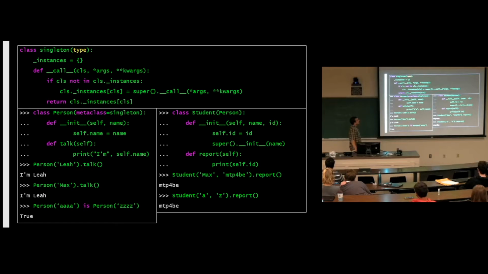Now, one interesting thing here is that I've never tried this. Metaclasses are hard to use because they're so obscure. But I believe that you can actually make your metaclass not inherit type, and then you'd start doing really weird stuff. That's crazy. But I'm not going to get into that.